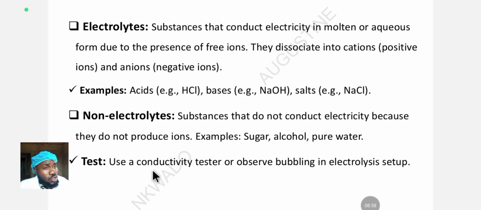Now let's look at the test. So what is the test of a non-electrolyte? How do you know that a compound that was once an electrolyte is now a non-electrolyte? It's no longer conducting electricity and dissociating, or decomposing, during the process. The test you use is a conductivity tester, or you observe bubbling in the electrolysis setup. When there is presence of bubbles in the electrolysis setup or in a cell, what is that phenomenon called?